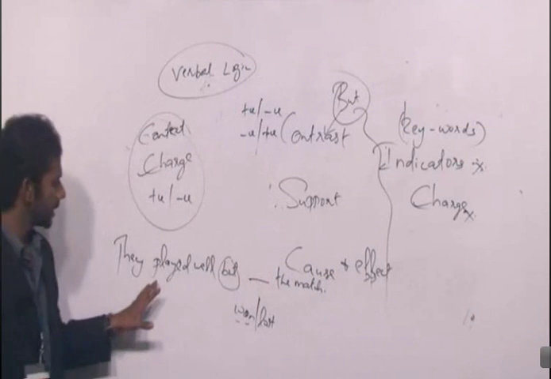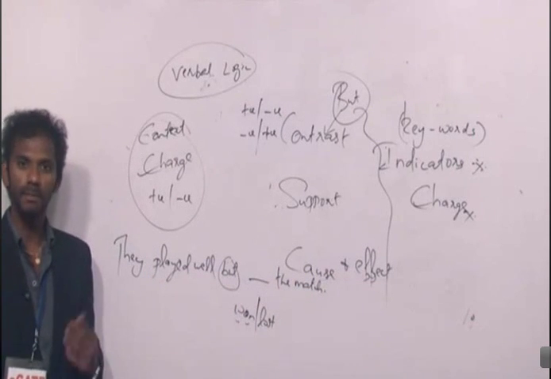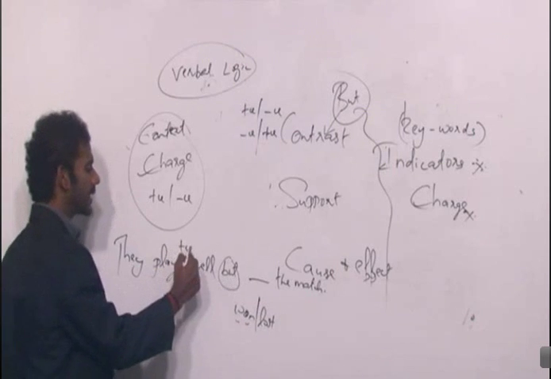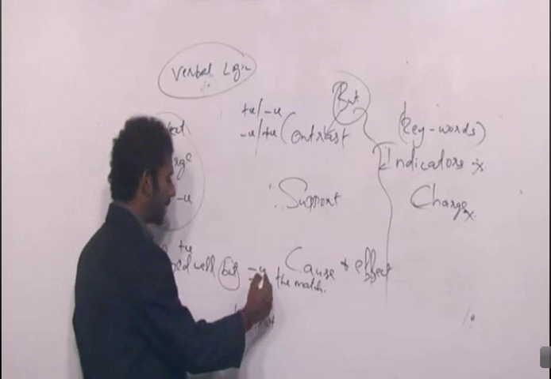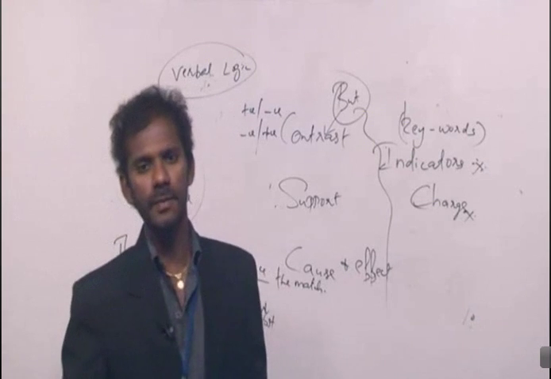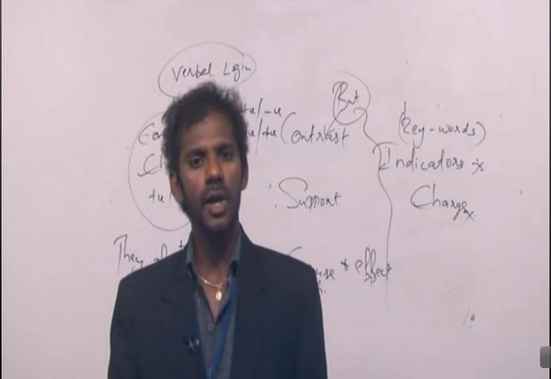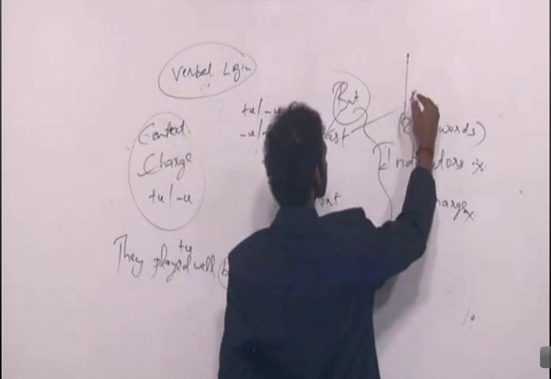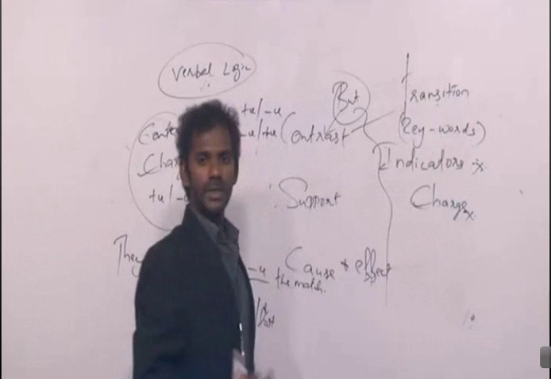What is the first idea? They played well. Negative, positive? Positive. But is a contrast indicator. And the first idea is positive. So the second idea must be negative. So it should be lost the match. Clear? Now while reading, we must be very careful, especially about contrast indicators, because contrast indicators always tell us about a transition.